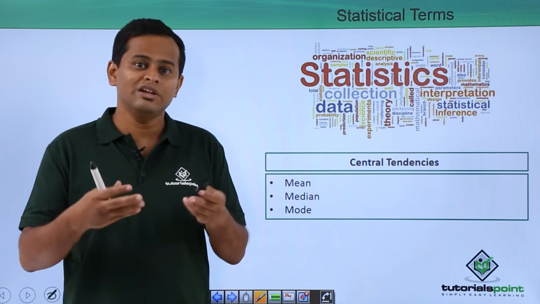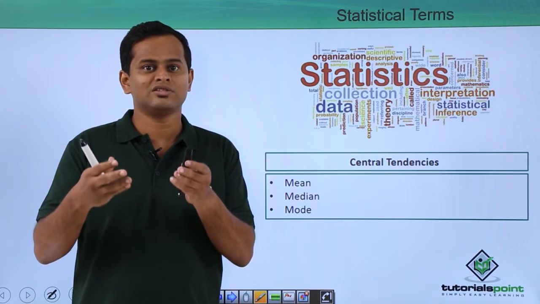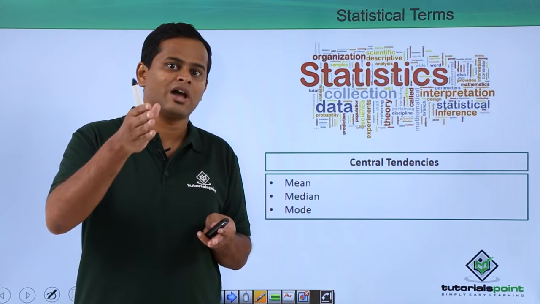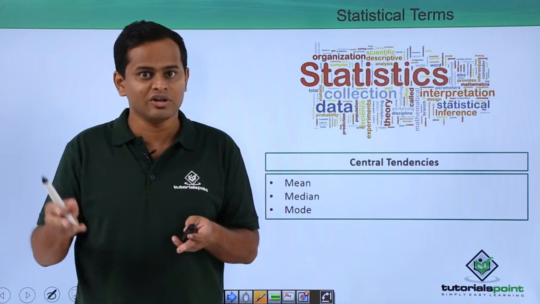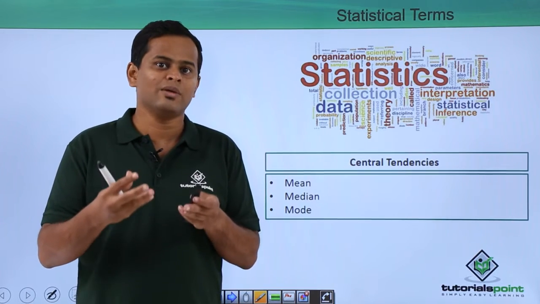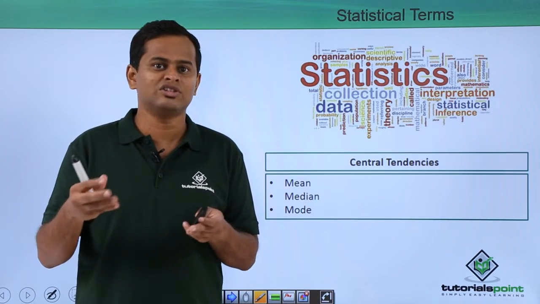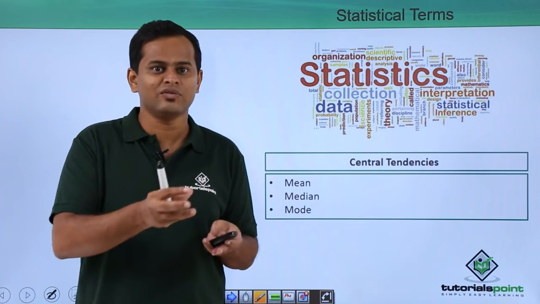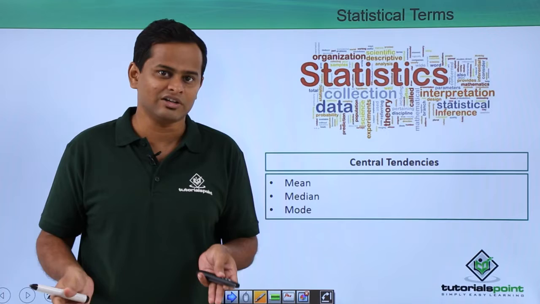Median means to say if there are certain values and if you arrange that in an ascending order or descending order, the middle value is going to be the median. I can give you an example where there is value like 20, 21 and then 25, and if you arrange that in a sequence, then 21 would be the median value.